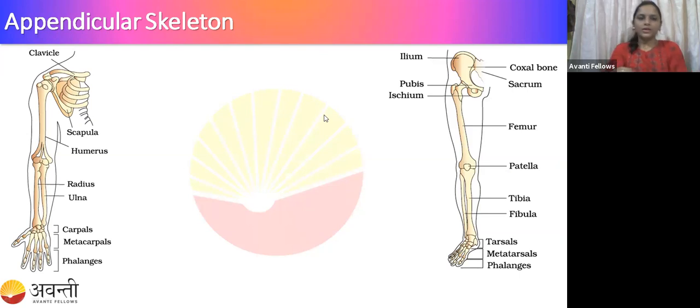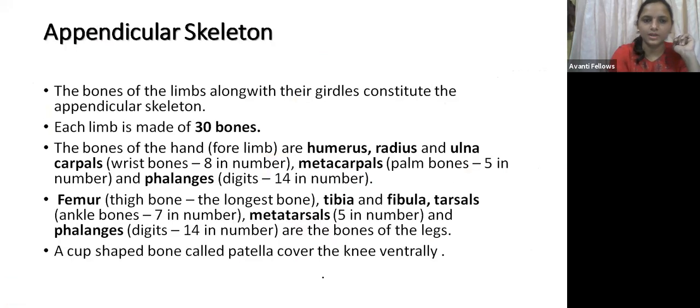Okay. Now let us come to the appendicular skeleton. The appendicular skeleton you can see in the limbs, in the forelimbs and the hind limbs. Forelimbs you can see as the hand, and the hind limbs are the legs. Okay, guys, you can see here the appendicular skeleton. It is the bones of the limbs along with their girdle. That constitutes the appendicular skeleton.